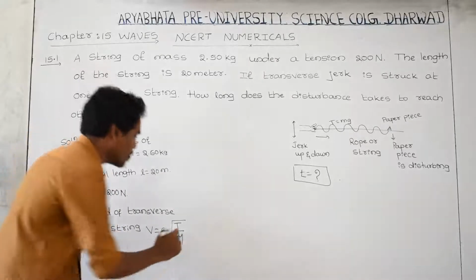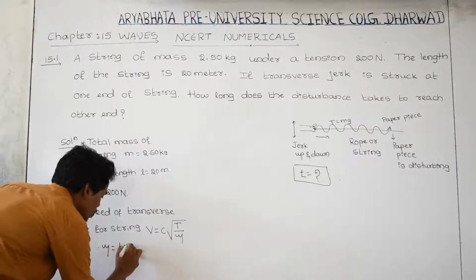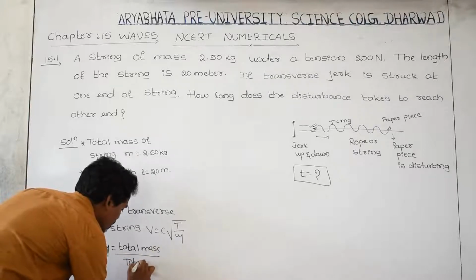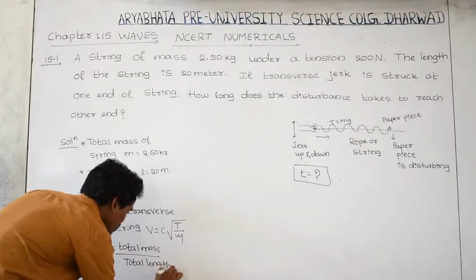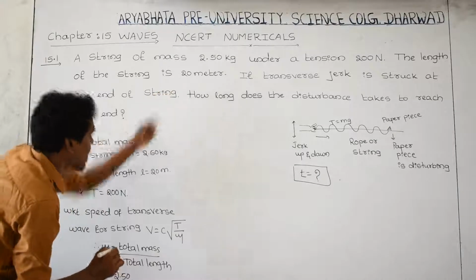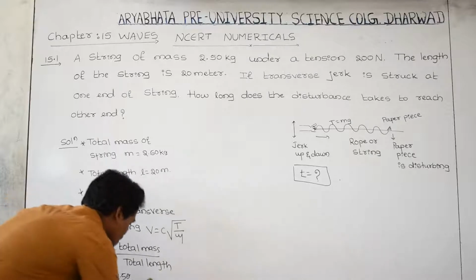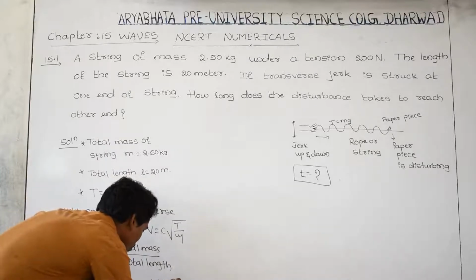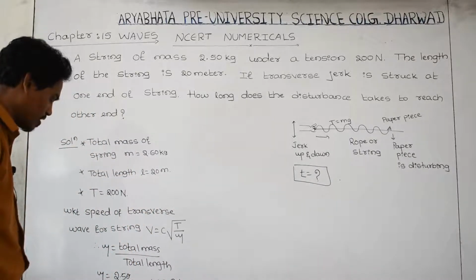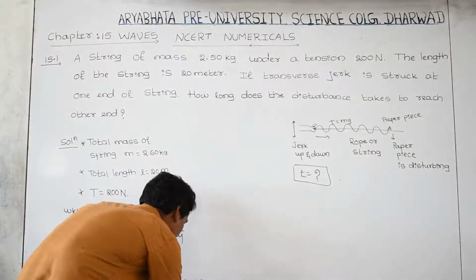Then how to find this mu? Mu can be found using the formula: mu equals total mass divided by total length. What is the total length? The mass is 2.5 kg, divided by the total length, which is 20 meter. Finding 2.5 divided by 20, that is 0.125 kg